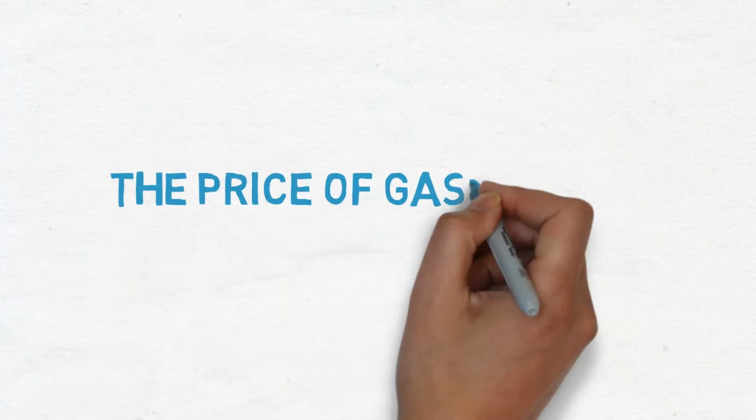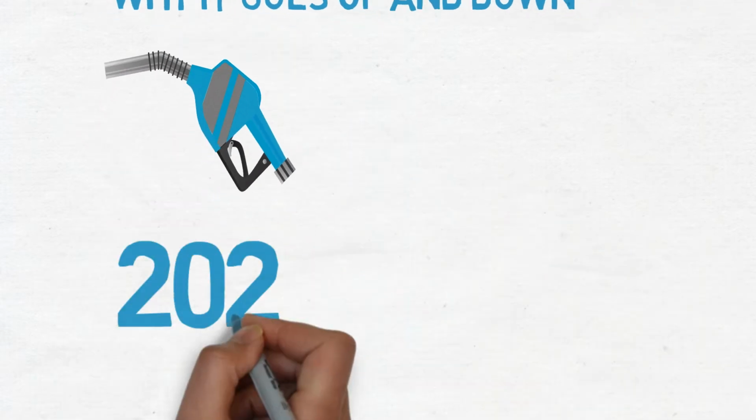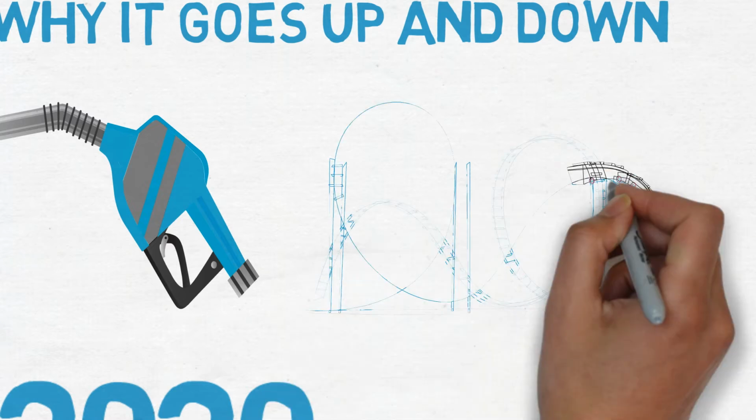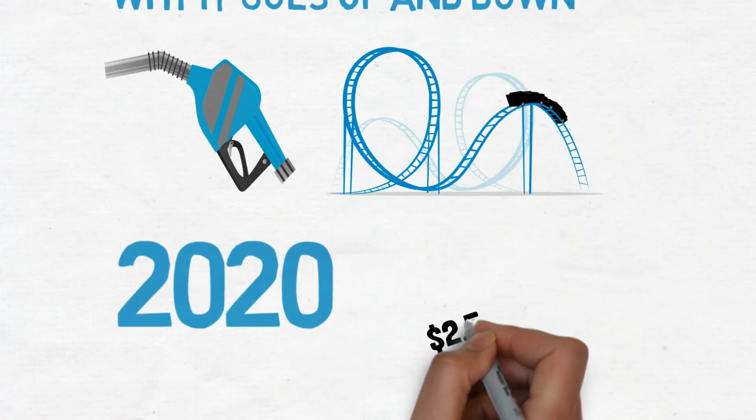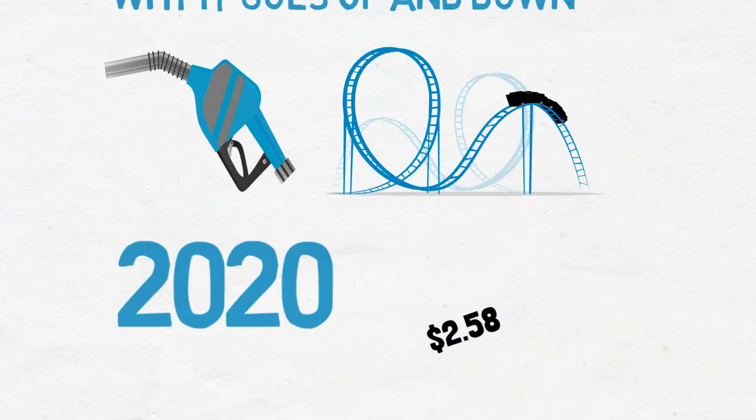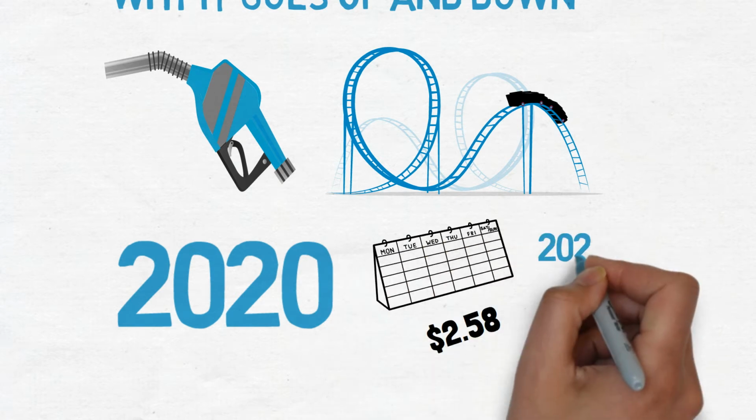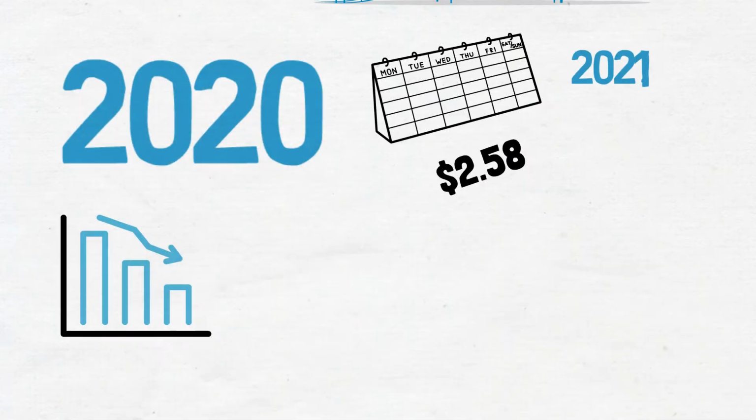The price of gas, why it goes up and down. Gas prices in 2020 and 2021 have been on a rollercoaster ride. The price for a gallon of regular gas was $2.58 on January 6, 2020.